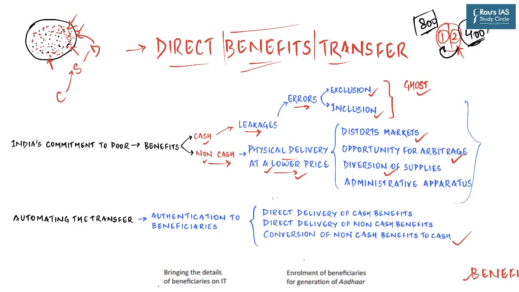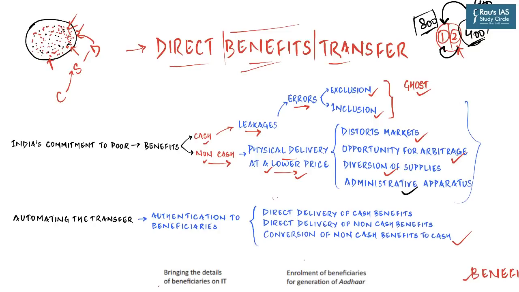But instead of reaching them, that cylinder reaches the 800 market, and this 400 rupees profit is made by a lot of people. Apart from that, a lot of administrative apparatus is needed just to ensure the delivery of these goods and services to the right people, which again involves a lot of burden on the exchequer.